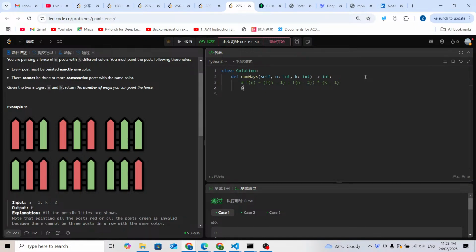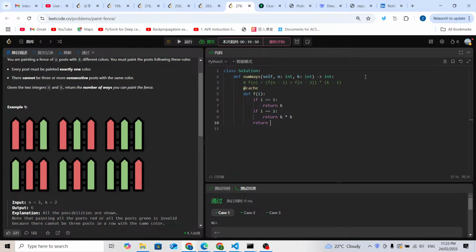According to the formula, let's write dynamic programming. We're going to define a function f, with an inside parameter i, which means how many different posts. If there's only one post, we directly return k, the number of colors. If there are two posts, we return k times k different combinations.